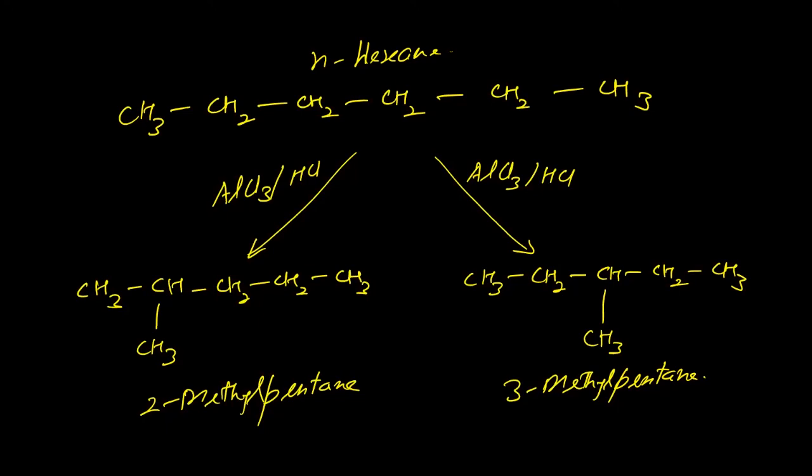How branching takes place in presence of aluminum chloride and HCl. We are talking about the properties of alkanes. The properties of alkanes means if we use alkane, what they can produce, or what they can be converted to.